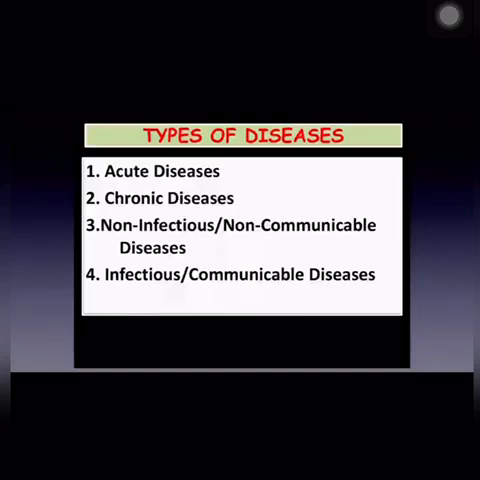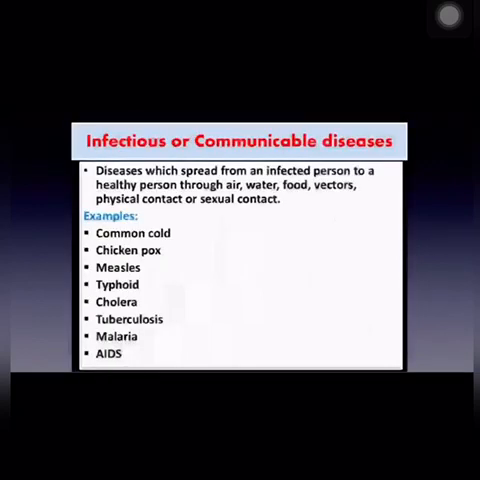In this video, we are going to discuss the other two types of diseases, which are non-communicable or non-infectious diseases, and communicable or infectious diseases. Now let us first discuss the infectious or communicable diseases. These are the diseases which are spread from an infected person to a healthy person through air, water, food, vectors, physical contact, or any sexual contact.